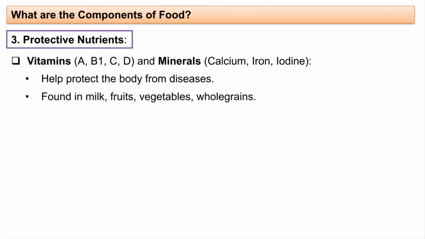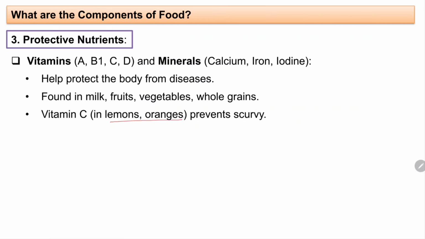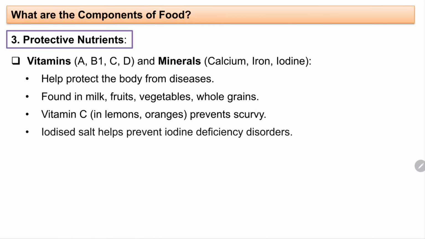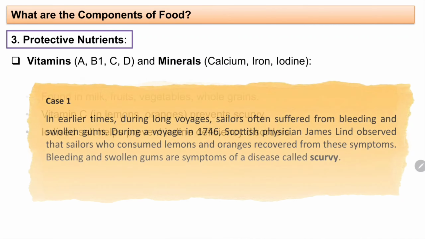They are found in milk, fruits, vegetables, and whole grains. Vitamin C in lemons and oranges prevents scurvy, and iodized salt helps prevent iodine deficiency disorder, which we call goitre. So we should include this every day in our diet.